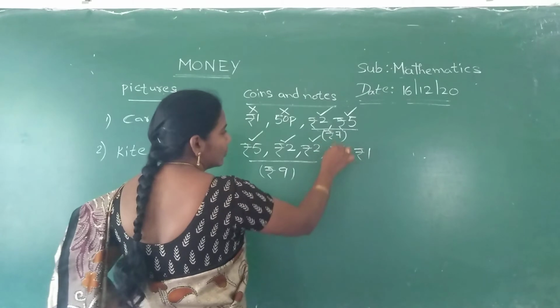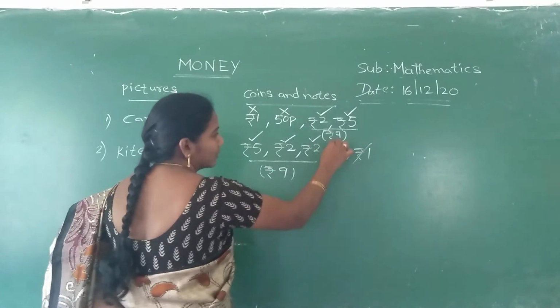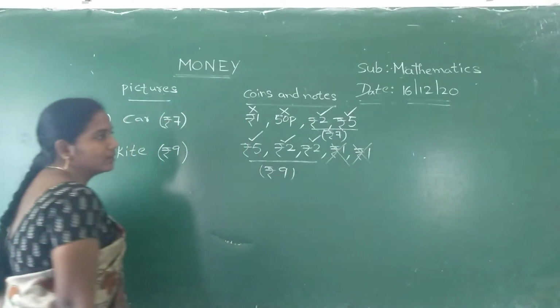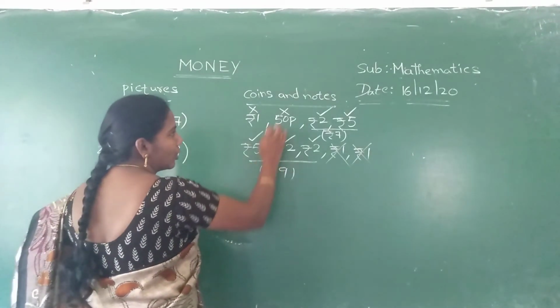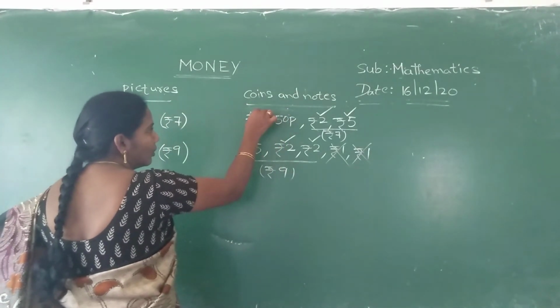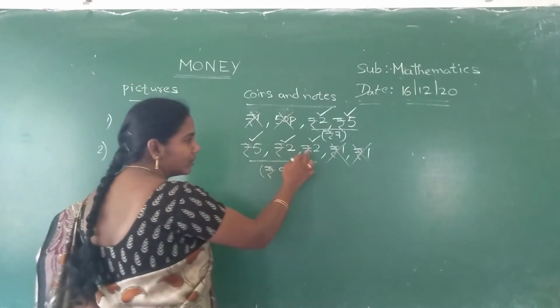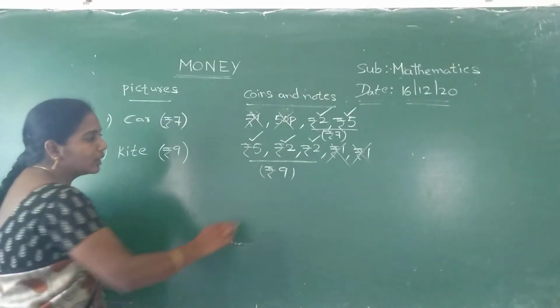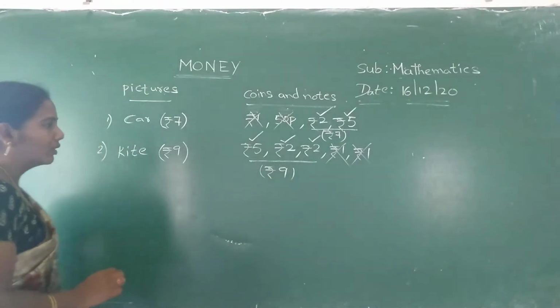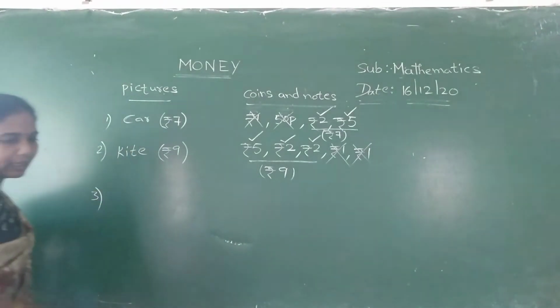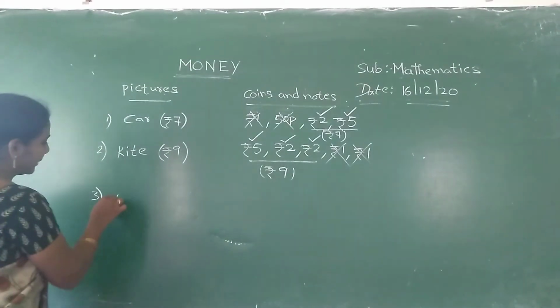Okay, Nana. So keep a wrong mark on this. Why? Only these coins you need. Only these coins: the 5 rupees coin, the 2 rupees coin and the 2 rupees coin. The total amount you will get is 9 rupees. Okay. Next, third picture, teddy bear.